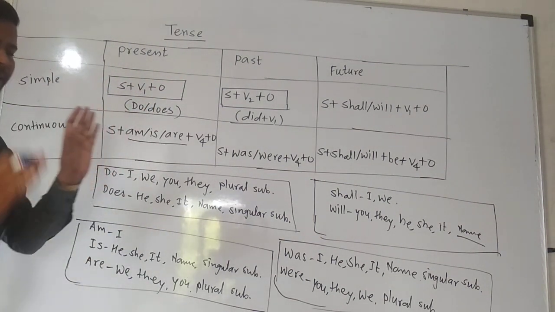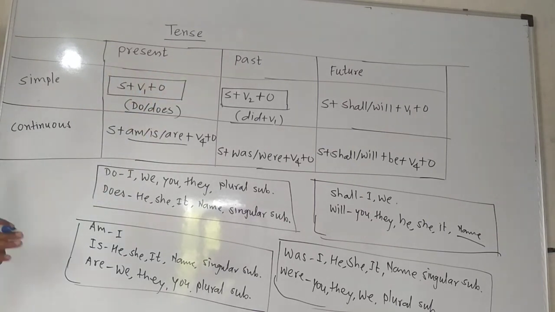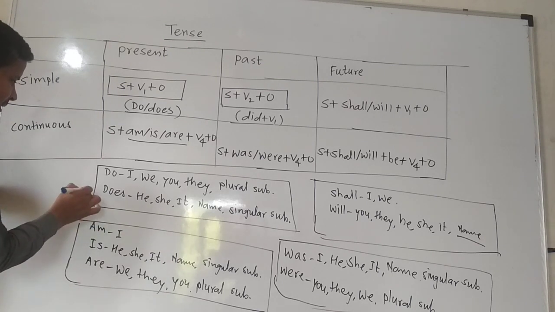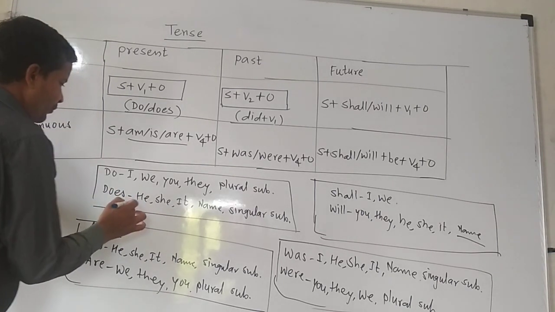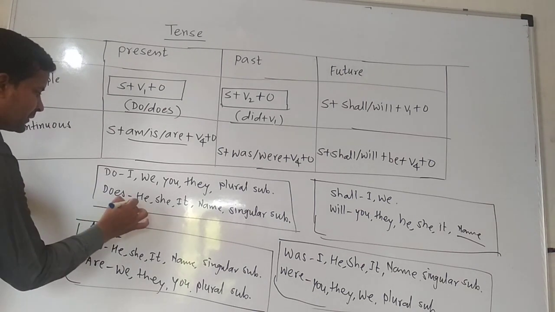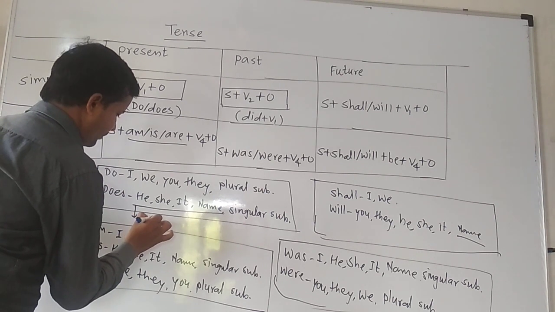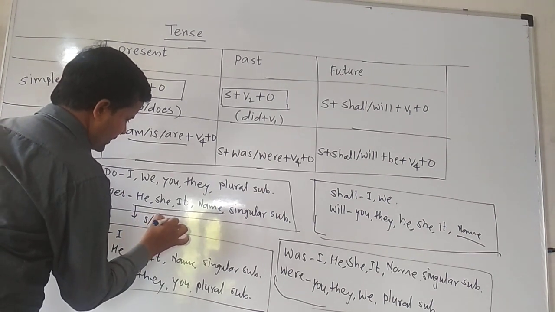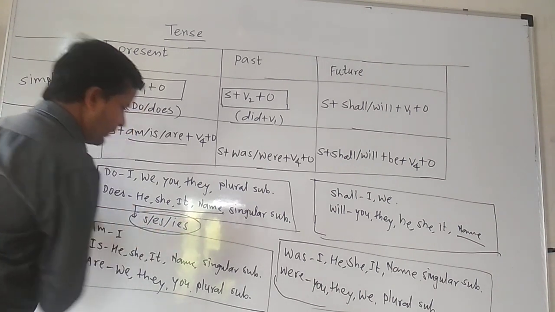Now we will see one example, and we will convert that one example into all the tenses. But here one thing you should remember about the simple present tense. Whenever simple present tense is used with third person singular, at that time s or es is added to the main form.